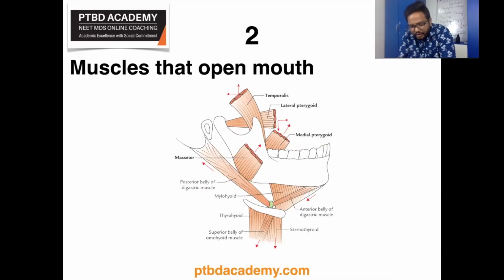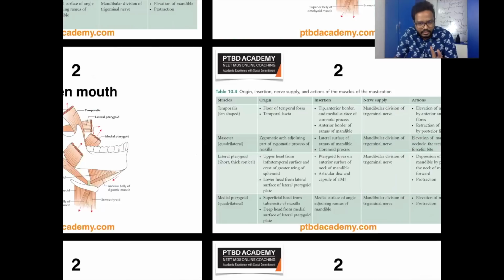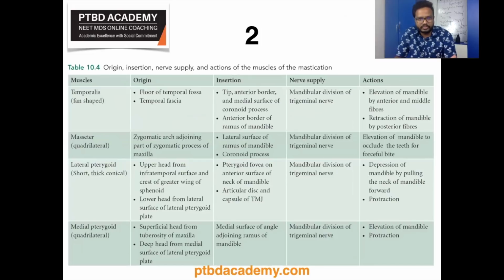And lateral pterygoid, which is short, thick, and conical, depresses the mandible by pulling the neck of the mandible forward, and also causes protraction, which is opposite to retraction. And medial pterygoid, again quadrilateral in shape, elevates the mandible and causes protraction. So review this information and see if it is useful for answering this question or any relevant question asked in the entrance.